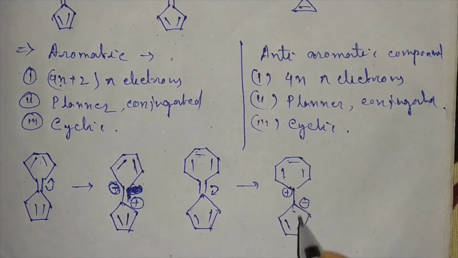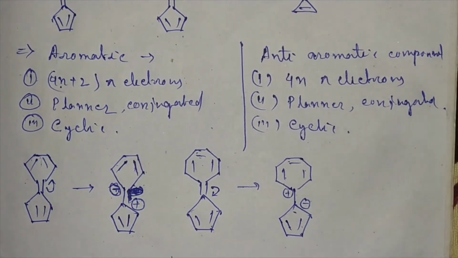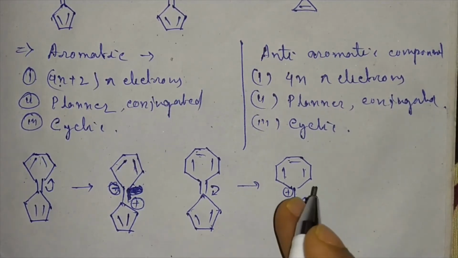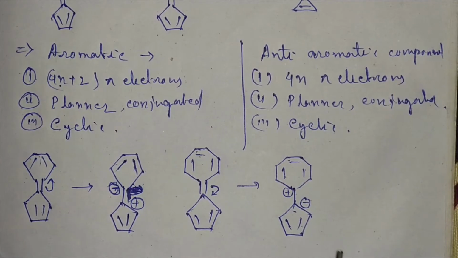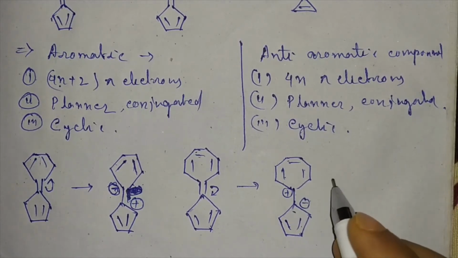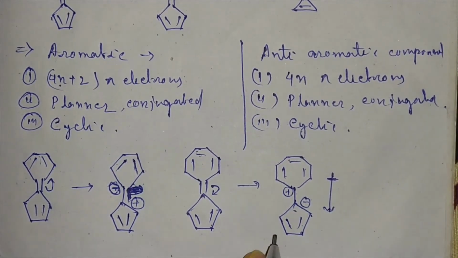So here both these rings are aromatic, and both will be stabilized due to internal polarization of this pi bond. In this case the internal polarization will happen and both rings will gain aromaticity. So here charge separation will happen to a larger extent and there will be a dipole moment from positive to negative direction. There will be a large dipole moment in this compound.